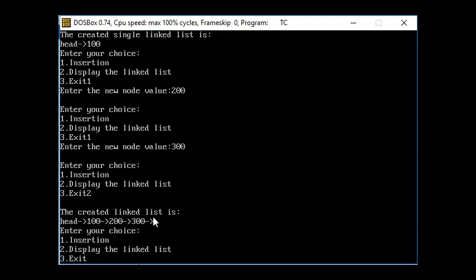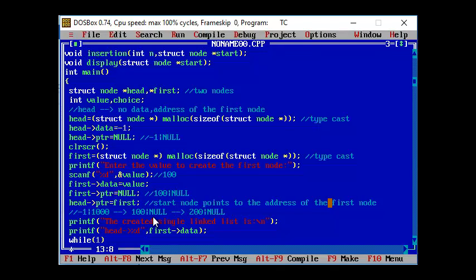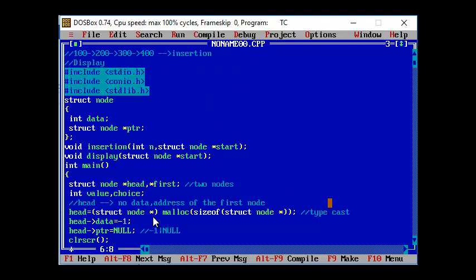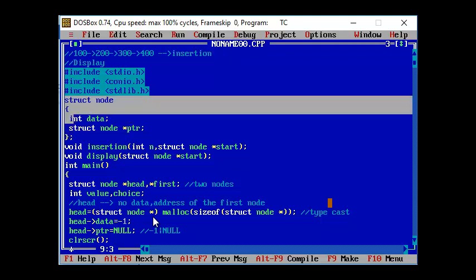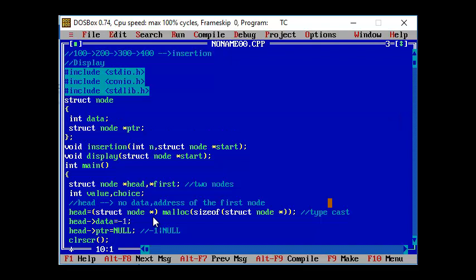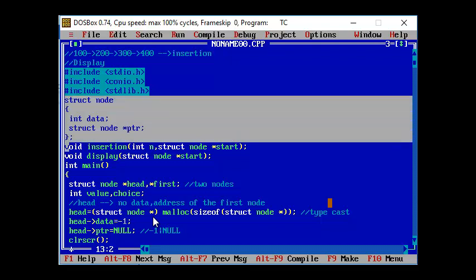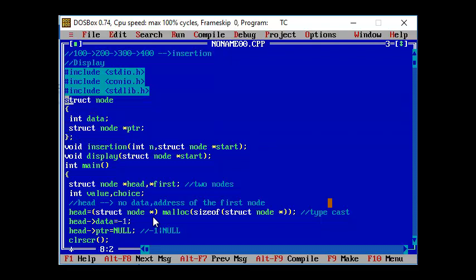I'm just going to give the value that is exit. I have created a couple of functions. Remember, I have created a structure node that consists of structure members, that is data, and another structure member, a pointer variable that points to the address of the next node. I'm trying to insert new nodes at the end of the linked list, and to display the linked list.